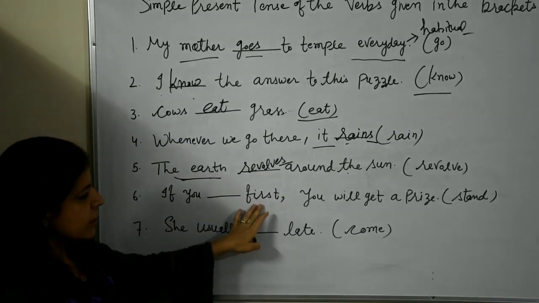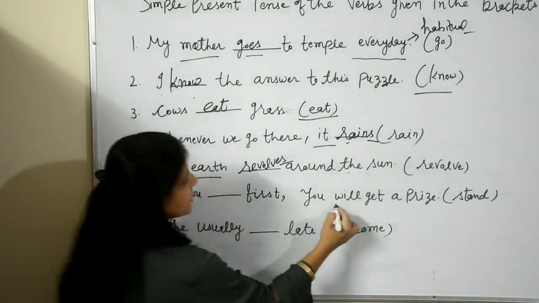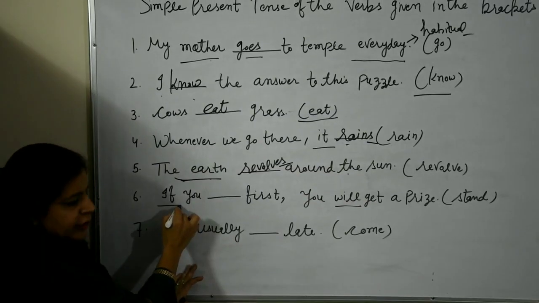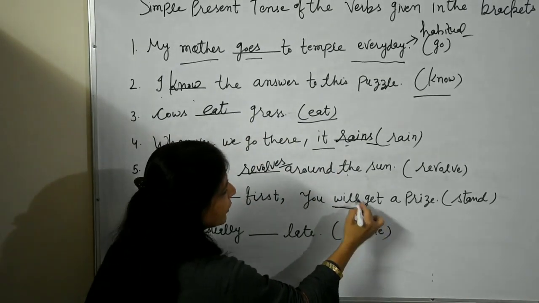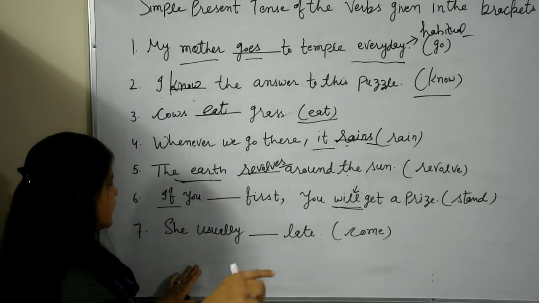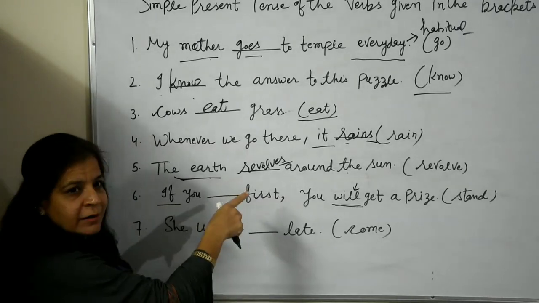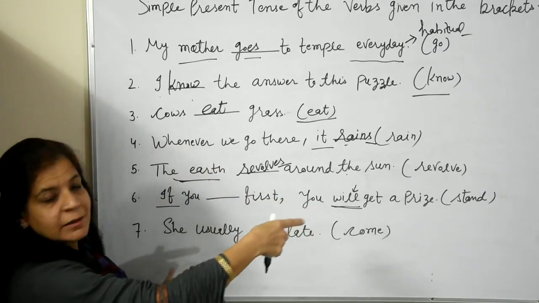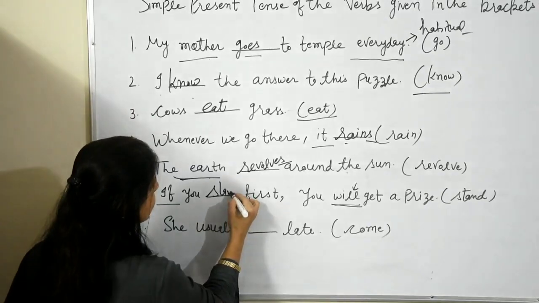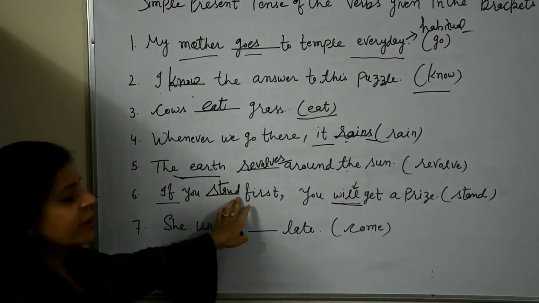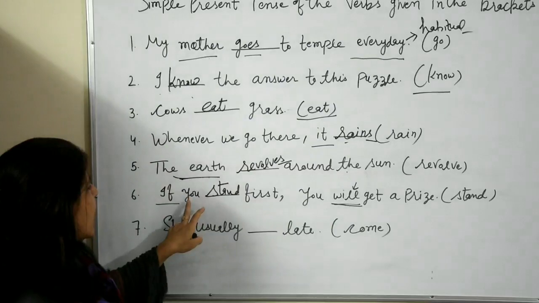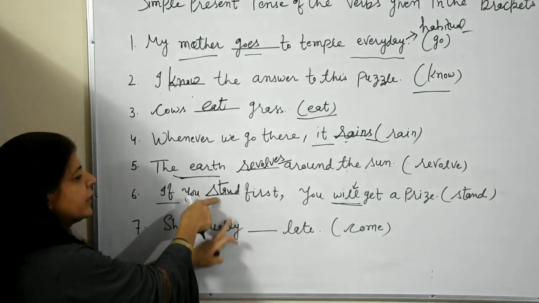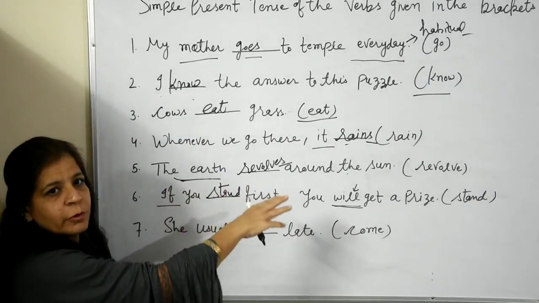If you dash first, you will get a prize. I have already told you that if there is a condition, an if clause, and the main clause is in future tense, then we'll use simple present tense in the if clause. If you stand first, you will get a prize. Why haven't we used stands? Because with I, we, you, they and any plural noun we'll use only V1, the first form of the verb.